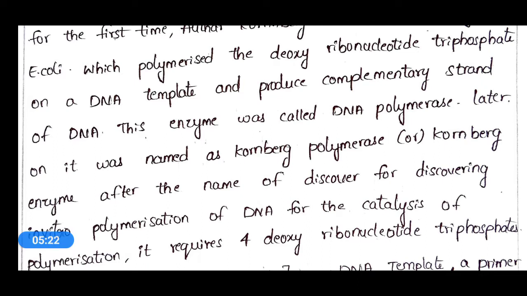That means during DNA replication, one strand of the parent DNA acts as the DNA template, and based on complementary base pairing, a complementary daughter DNA strand will be produced. During this reaction he observed that this DNA polymerase is capable of polymerizing deoxyribonucleotide triphosphates on the DNA template.